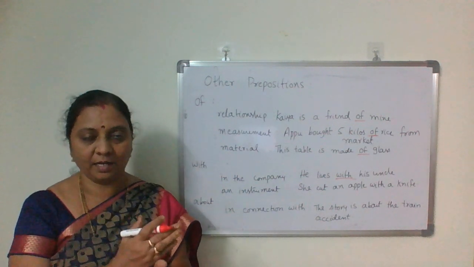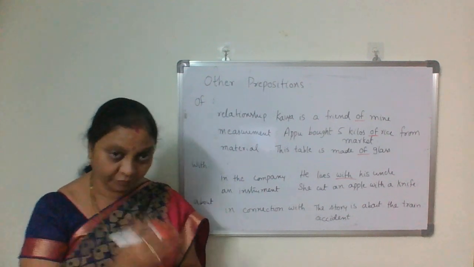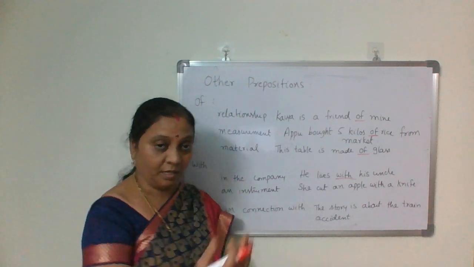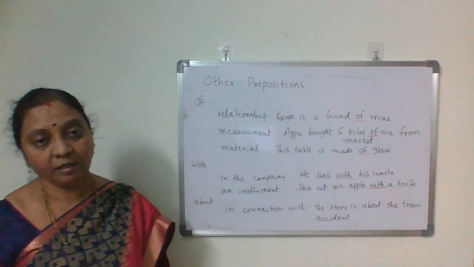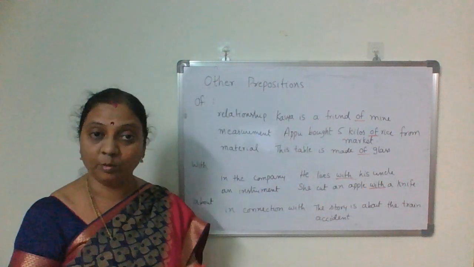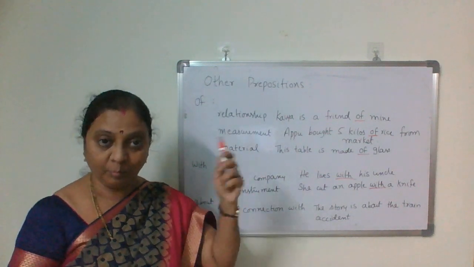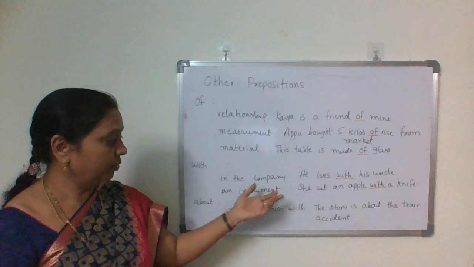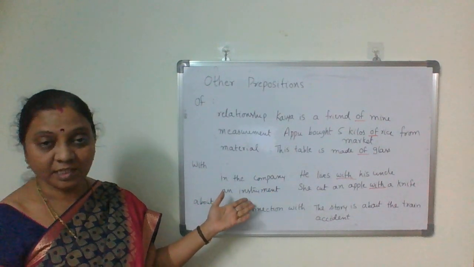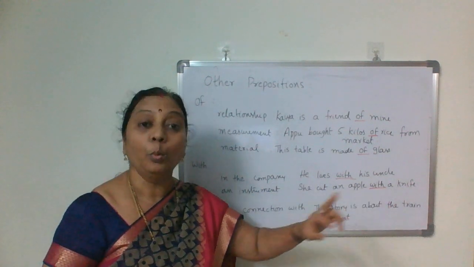Here with is used before an instrument, with a knife. I write on the blackboard with a marker. This is an instrument I am using. So to show an instrument also we use with.